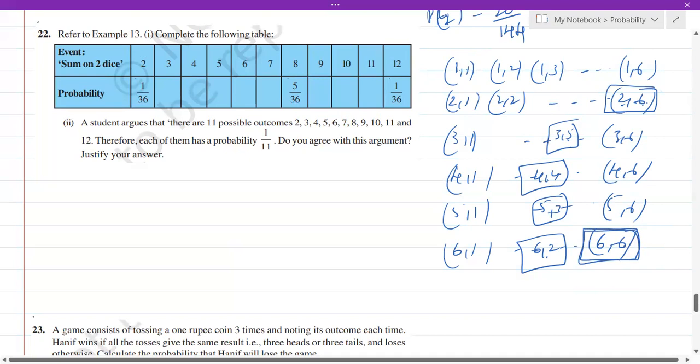This is the only case out of 36. So they have written it as 1 by 36. Similarly, we have to fill up the table. Now let me do the second one.